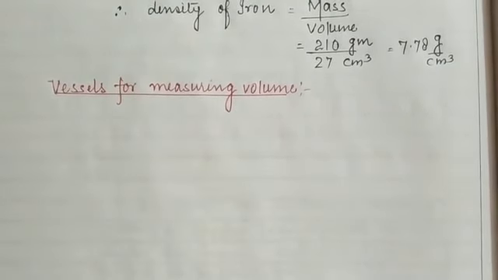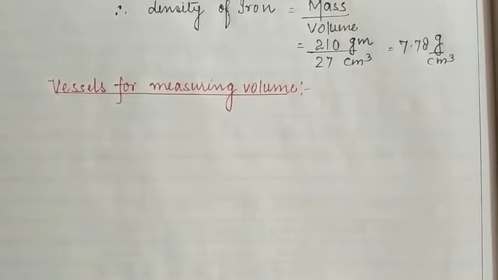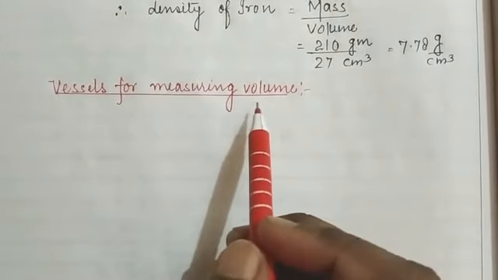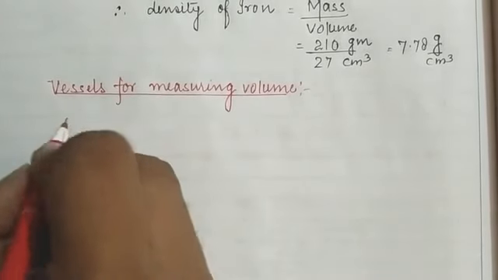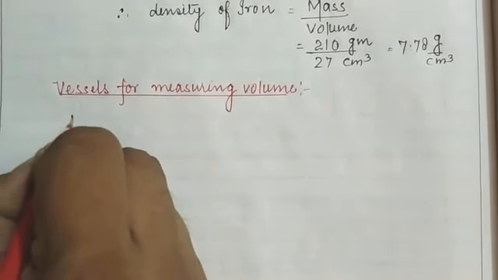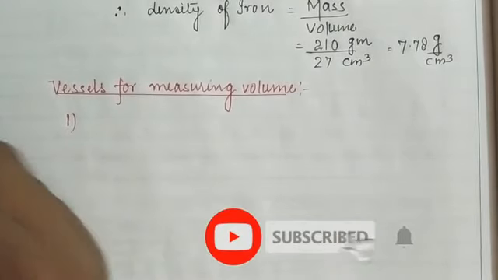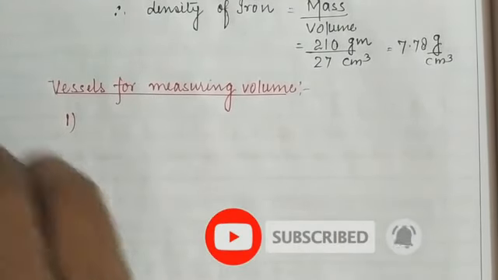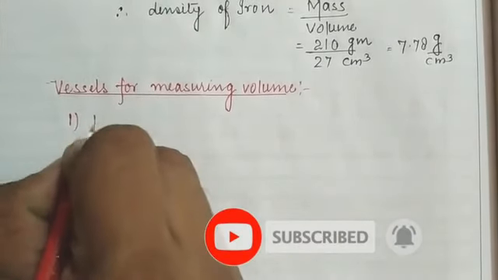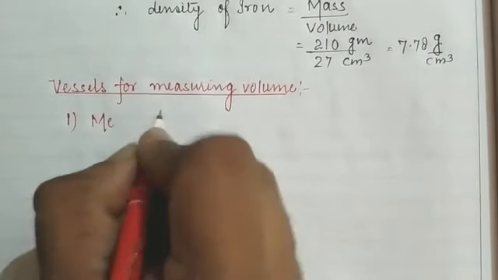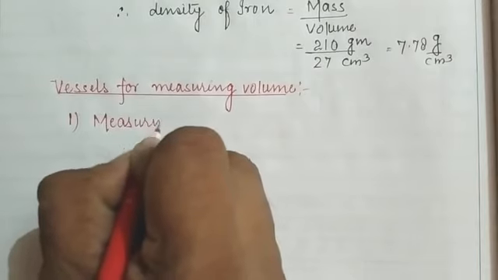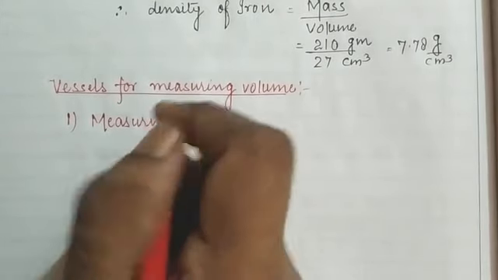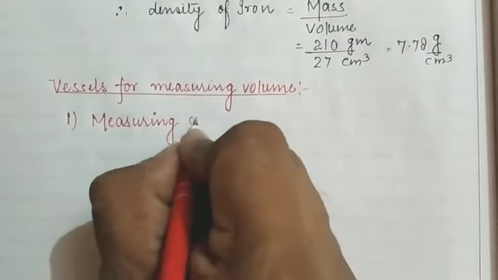Children, you already know that for the measurement of the volume we require some instrument. So here I am going to list some of the vessels. The first vessel is a measuring cylinder. First I am going to write here the name of the measuring instrument, that is a measuring cylinder.